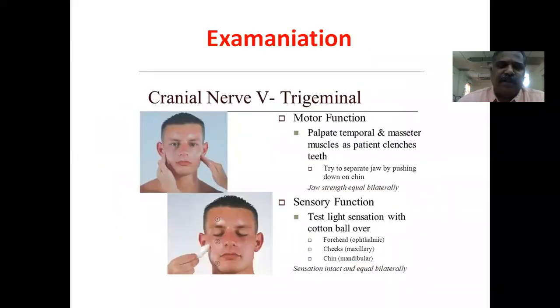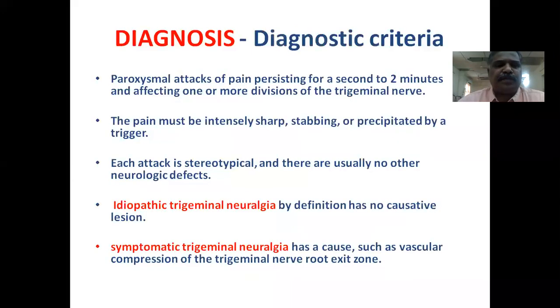Coming to examination of trigeminal neuralgia, motor function is examined by palpating the temporal and masseter muscles while asking the patient to clench his teeth. Sensory function is tested with a simple cotton ball placed over the forehead, cheeks, and chin. You should assess the sensory system.